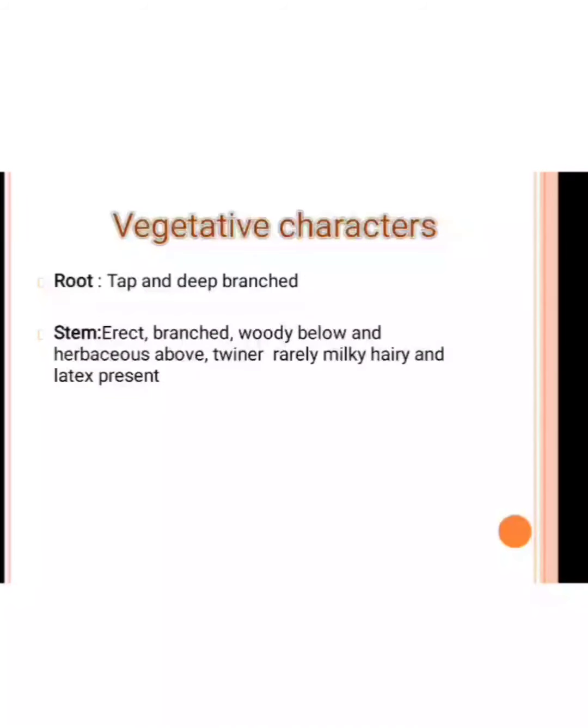The root is a taproot with deep branching roots. Then the stem is erect, branched, woody below and herbaceous above. Twining is rare; hairs and latex are present. It means the stem of the Asclepiadaceae family is long, that is, erect, with a branched structure, but the stem has two portions, an upper portion and a lower portion. The upper portion is herbaceous and evergreen, and the lower portion is a woody structure. And in this plant, in some plants the hair structure is present, and in some, white milky latex is present on the stem surface.